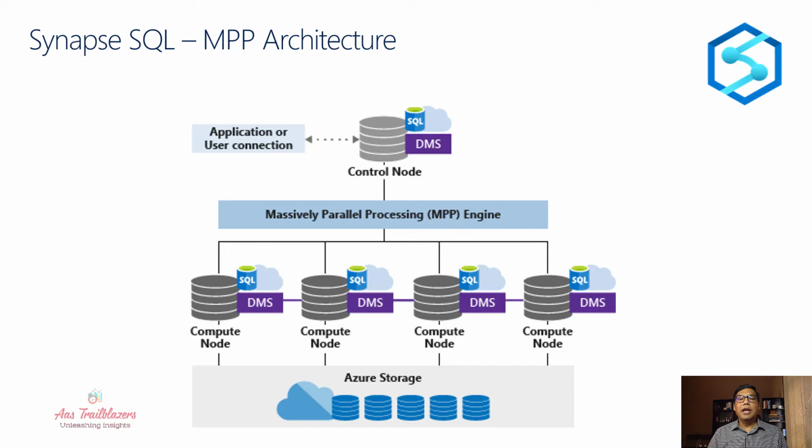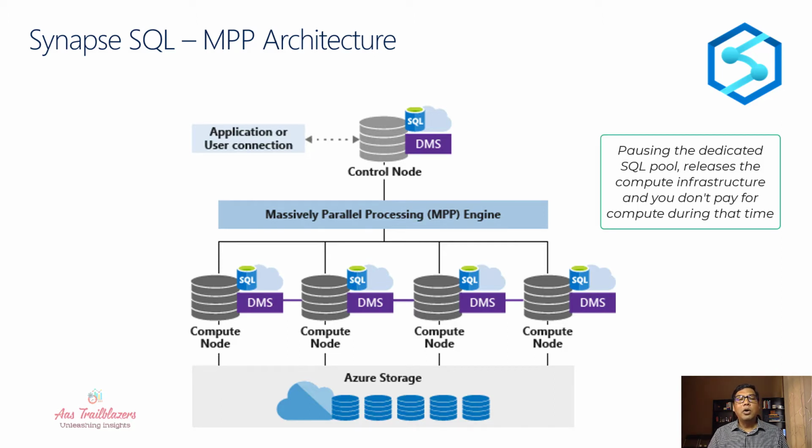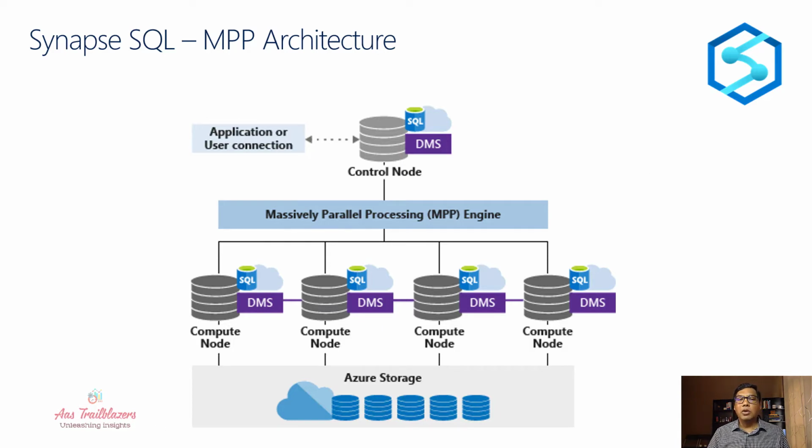The second thing is, when you don't need compute infrastructure, say for example during off-peak hours or night time, you can pause the compute resources, or you can scale down the compute resources to save on cost. And as we know, in this whole architecture, the most expensive part is the compute resources. If we optimize the utilization of compute resources, we can save a great deal on this whole infrastructure.